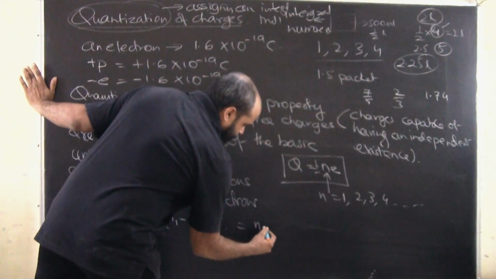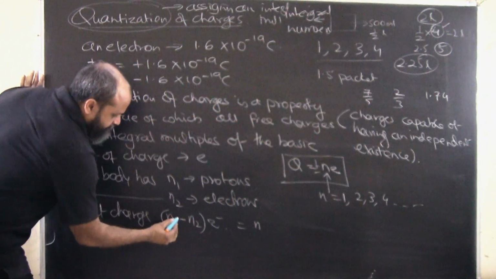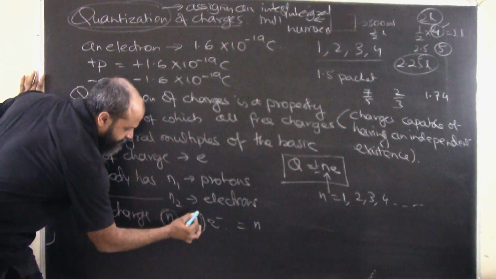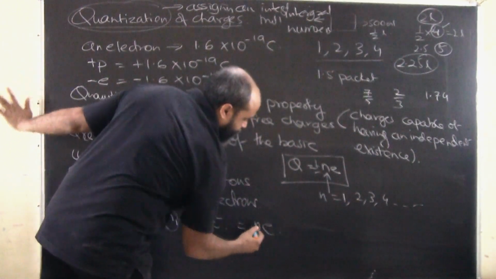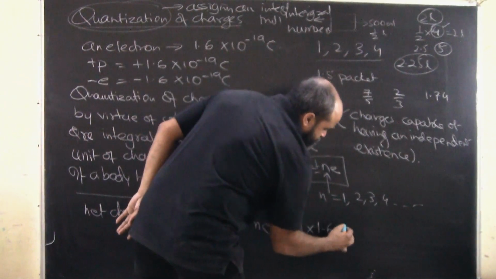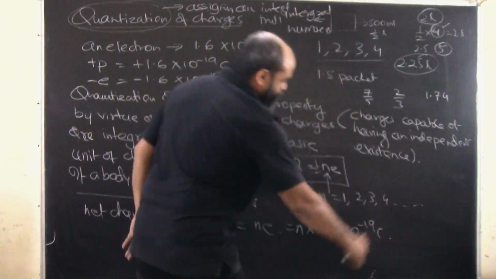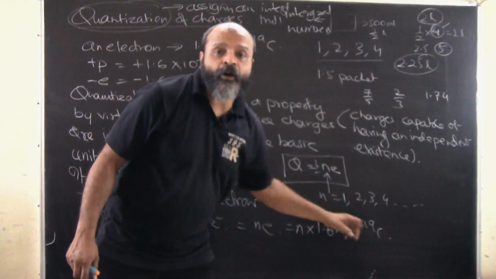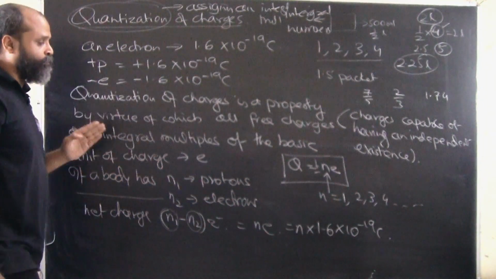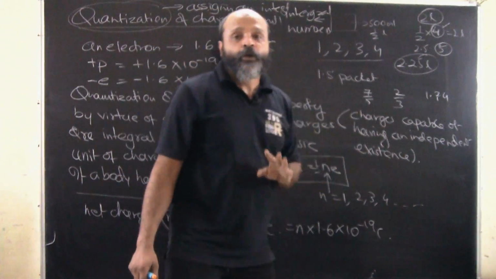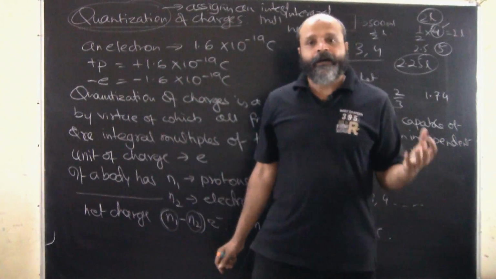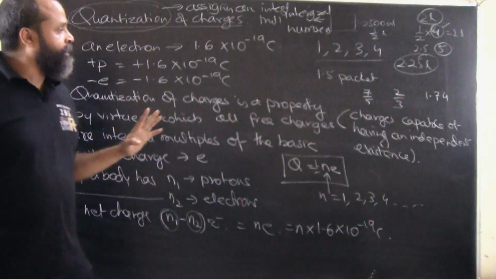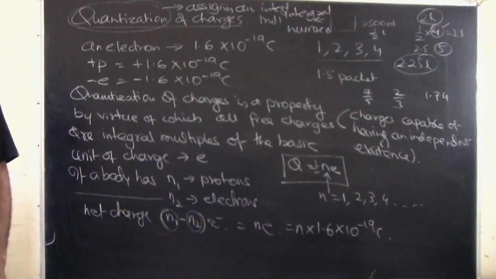Now n1 minus n2, since this is an integer and this is an integer, obviously the result will be an integer. Let's say it's n, and this will be equal to n into 1.6 into 10 to the power of minus 19 coulombs. So this is again an integral multiple of the basic unit of charge, which is 1.6 into 10 to the power of minus 19 coulombs. So charges which are there in a body will always be in an integral multiple.